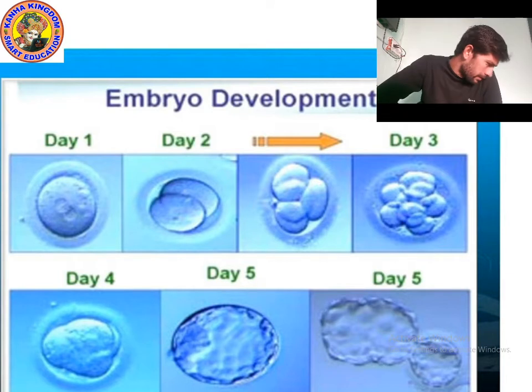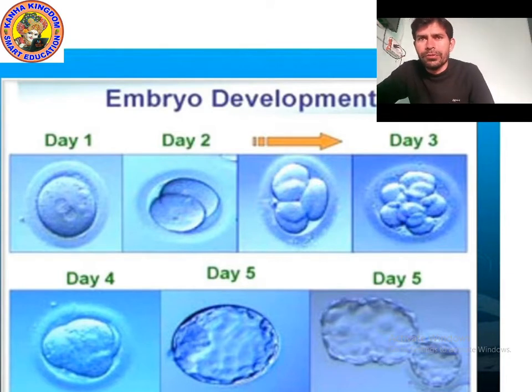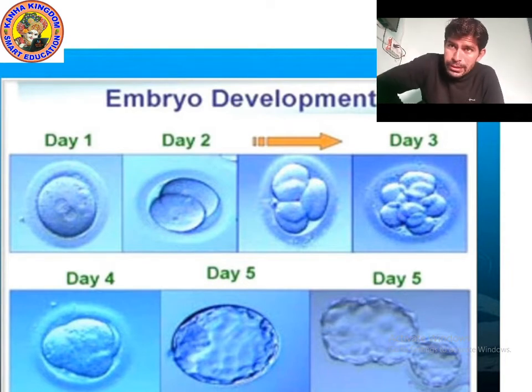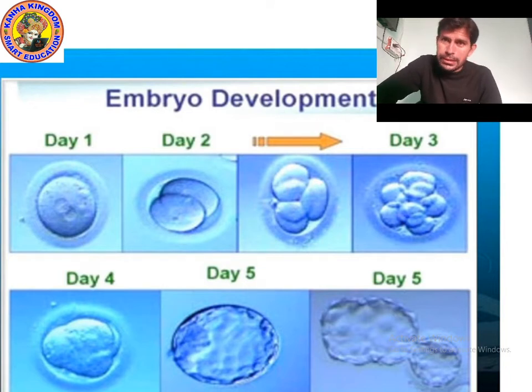You can see day 4. Can you see day 4? In day 4 it forms tissue. Day 2 is a ball of cells. Day 3 is a group of cells. Day 4 is a tissue.